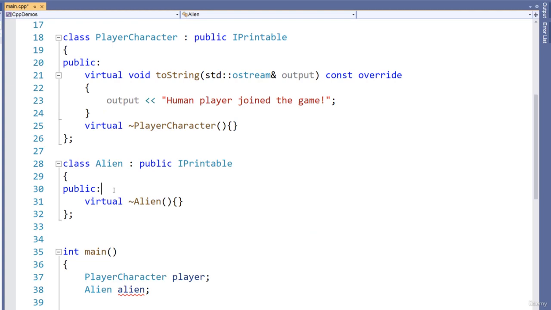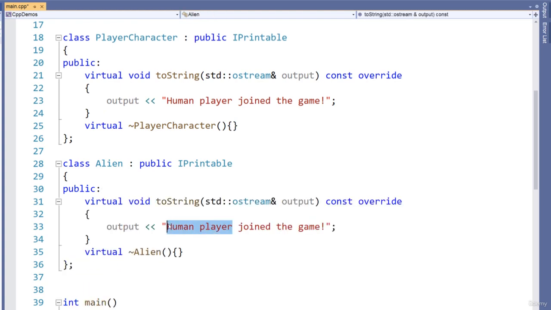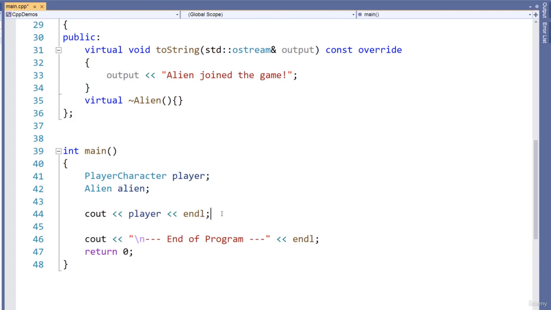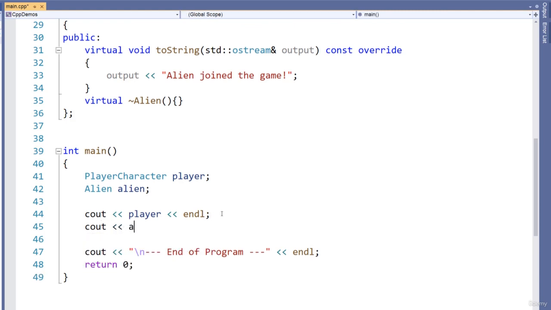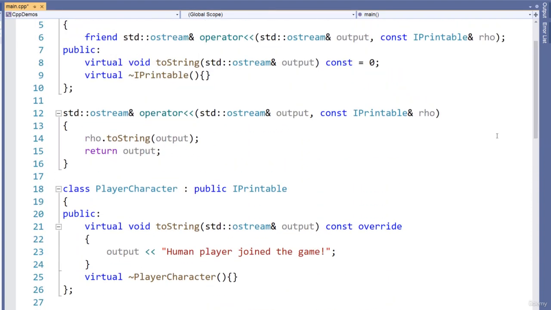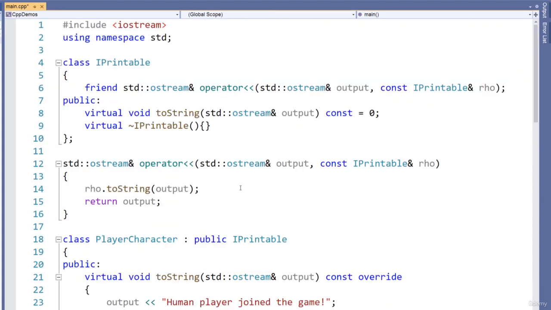Now I want to do something similar in the alien class as well. Okay, let's go back to main, and let's look at this statement. For example, we do cout alien. What's going to happen? That's going to call the overloaded stream insertion operator, which is defined right here. We are going to pass in console output as the first argument, and alien, which is an iPrintable because it derives from that, as a right-hand operand. Then we do right-hand operand, in other words alien dot toString, and we're going to pass in that reference to the console output to the toString. Again, it can take that in because as a formal parameter, it has a reference to an output stream.